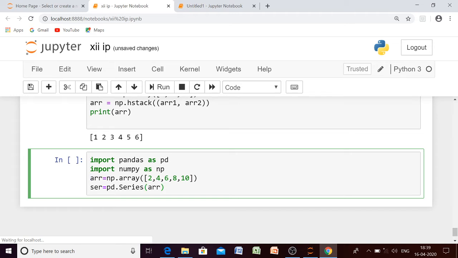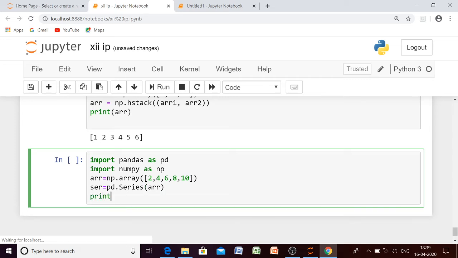Now let us try to print the output and check what we are getting.